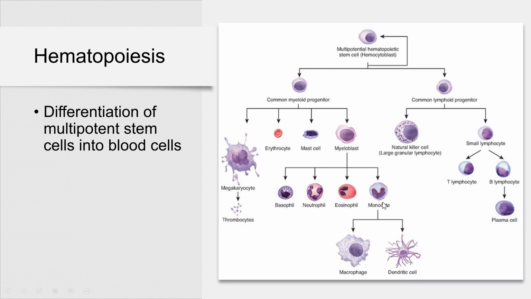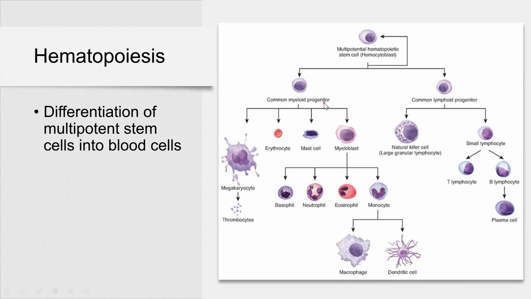Now, monocytes, they are monocytes when they're still in the bone marrow. When they start moving to tissues, they will differentiate into macrophages and dendritic cells. So most of the cells found in your blood are cells that form from myeloid progenitor cells.